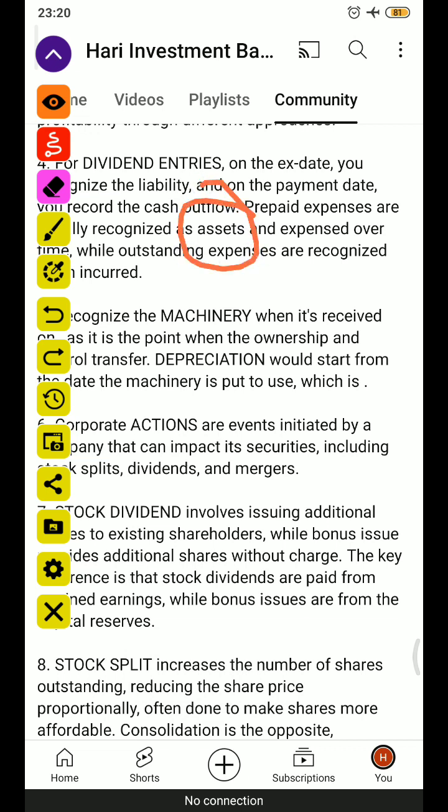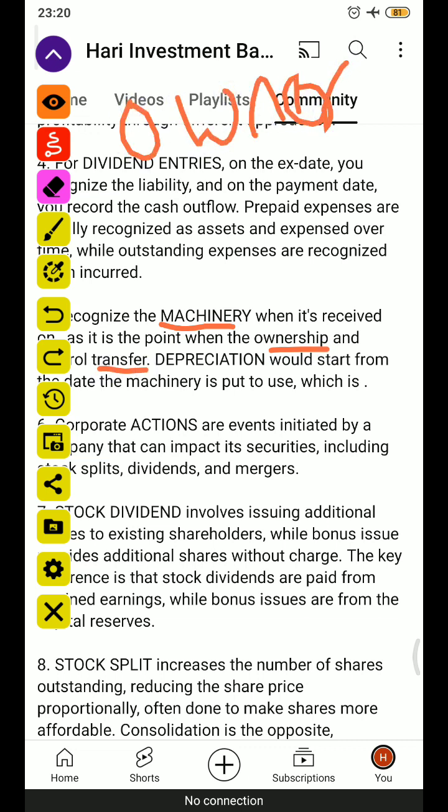Next, machinery related cases. When machinery is received, that is the point when ownership and control are transferred. So the machinery received date means the date ownership and control are transferred to you. Depreciation would start from the date the machinery is put to use.